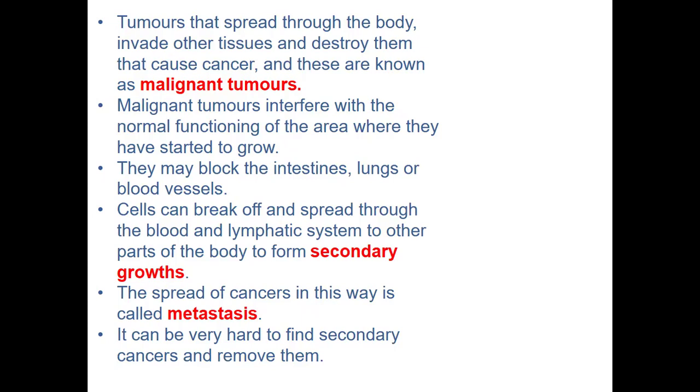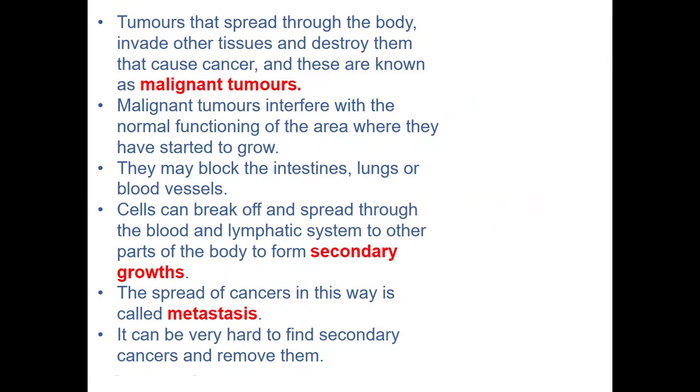They could go to the lungs and maybe block the alveoli, which is going to affect gas exchange. They might block the airways. So there are different ways they affect those other regions where they have settled. And we have already seen that if these cancerous cells break off and spread through blood, they will cause secondary growth, secondary cancer. And the spread of that cancer is what we call metastasis. And it can be very hard to find those secondary cancers.